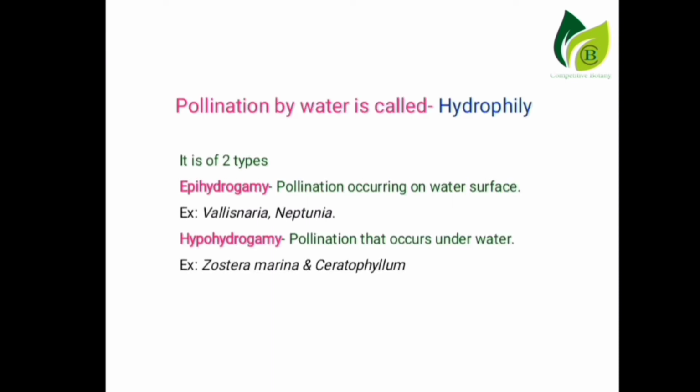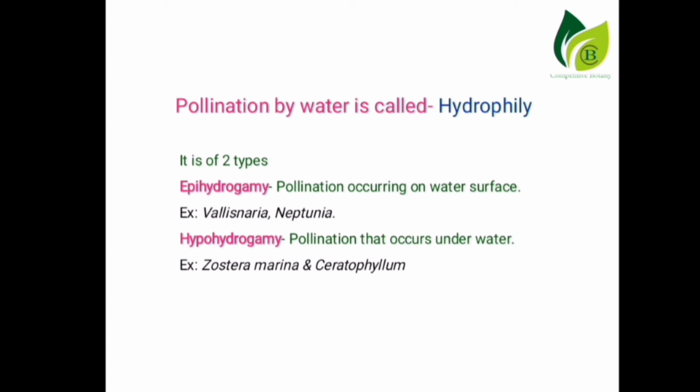Now going to the second one, hydrophily. If pollination occurs by water, that is called hydrophily. It is again of two types, epihydrophily and hypohydrophily. Let's see the first one, epihydrophily. Pollination occurring on the water surface is called epihydrophily. Example, Vallisneria and Neptunia. Free-floating male flowers are found in Vallisneria.